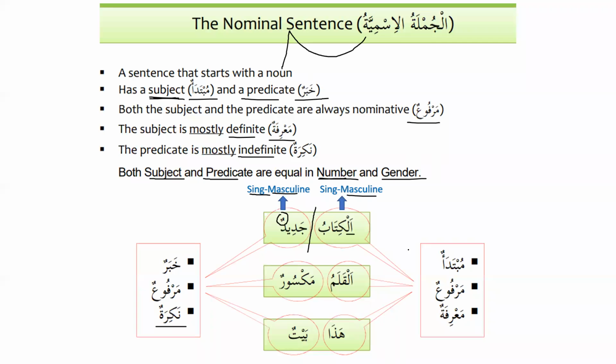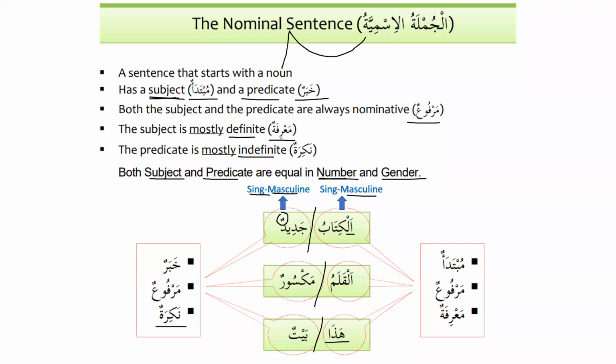That is very important. Mubtada'un and khabarun. Now you know this, that we call them mubtada and khabar. And we have discussed that they are always marfu'. And generally, or most of the times, mubtada is a definite noun and khabar is an indefinite noun. Similarly, we can see al-qalamu maksurun, the pen is broken. And hadha baytun, and this is a house.